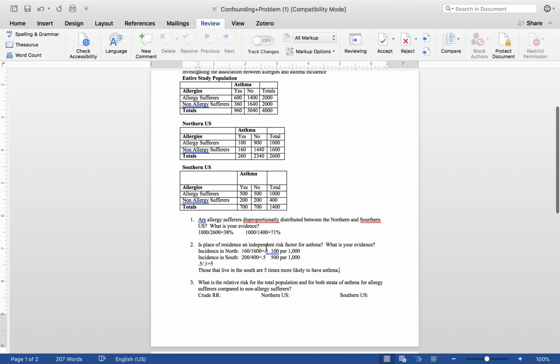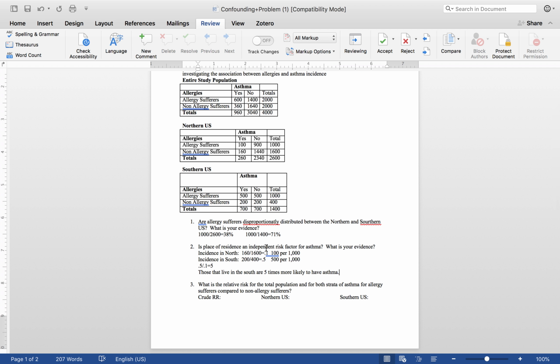Okay? So now we want to compare these stratum-specific rates in question number 3 to the relative risk of our entire study population. And so what we're looking at here is the rates of allergies to asthma.